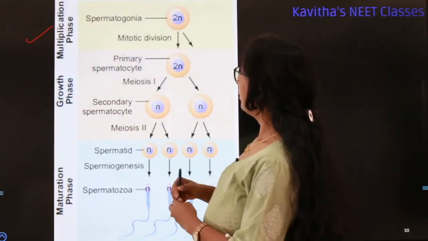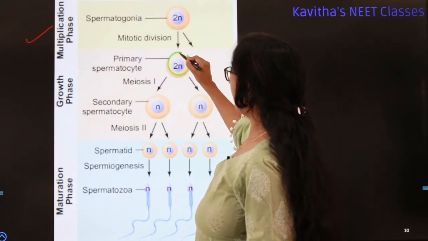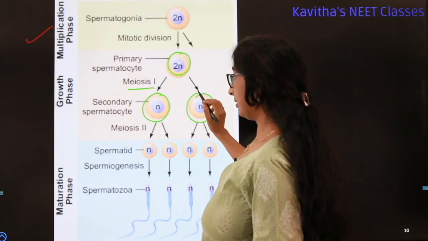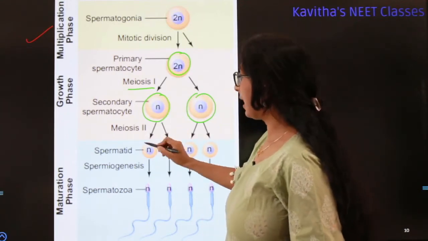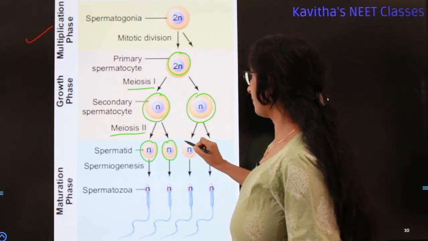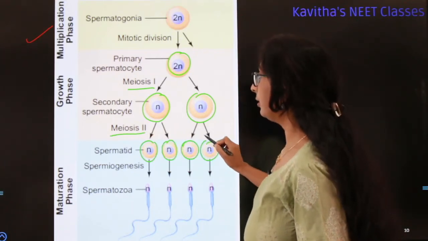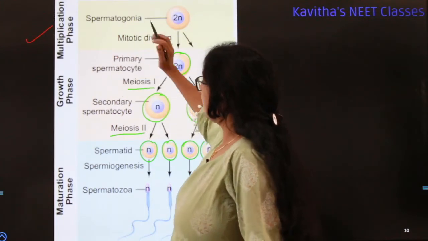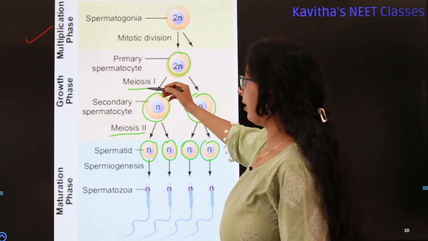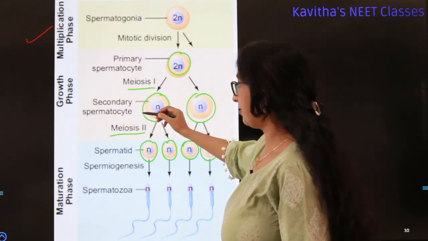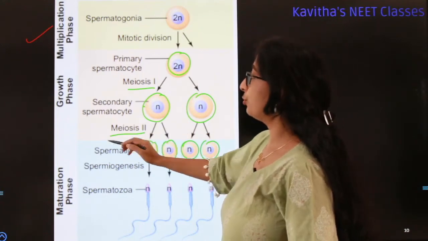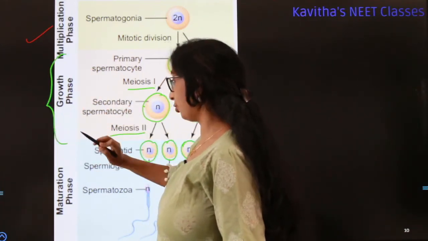Next, the primary spermatocyte undergoes meiosis 1 to produce 2 secondary spermatocytes. Each secondary spermatocyte again undergoes meiosis 2 to produce 4 spermatids. So this phase, that is the primary spermatocyte dividing by meiosis to form the secondary spermatocyte, and again the secondary spermatocyte going through meiosis 2, this entire phase is called the growth phase.